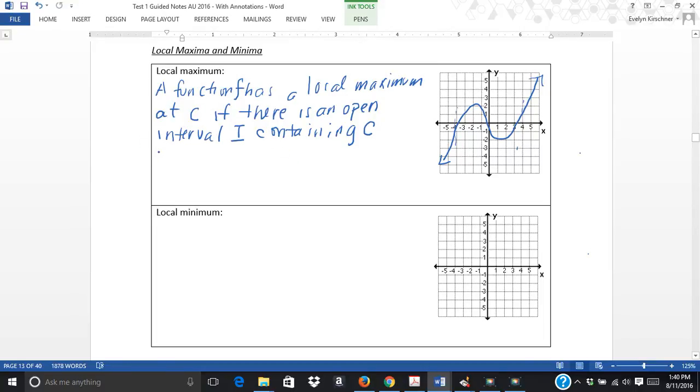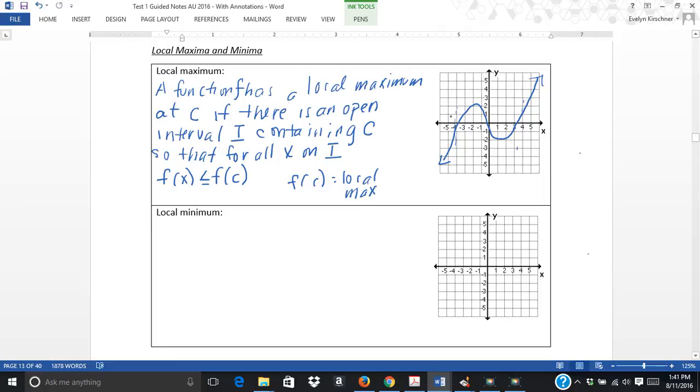And we have all x on the interval, for all x on that interval I, the values of the function are less than or equal to the value at that point c. And then the value f of c is that local maximum. So c gives us the point, and f of c gives us the value.